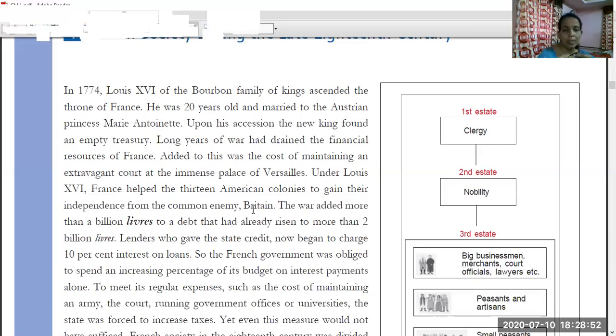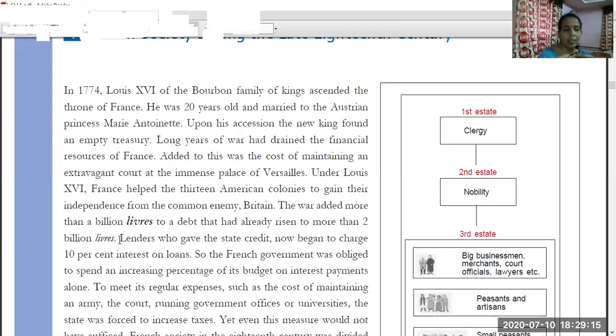Independence from the common enemy, Britain. Britain was the common enemy of France and the 13 colonies. So this war added more than a billion livres. Livres is the currency of France. More than a billion livres were added to the debt that had already risen to more than 2 billion livres.